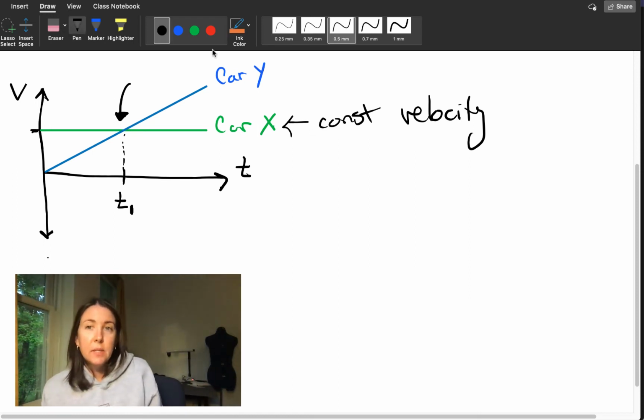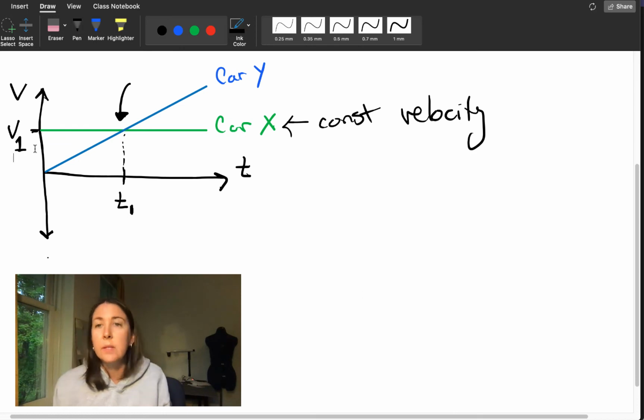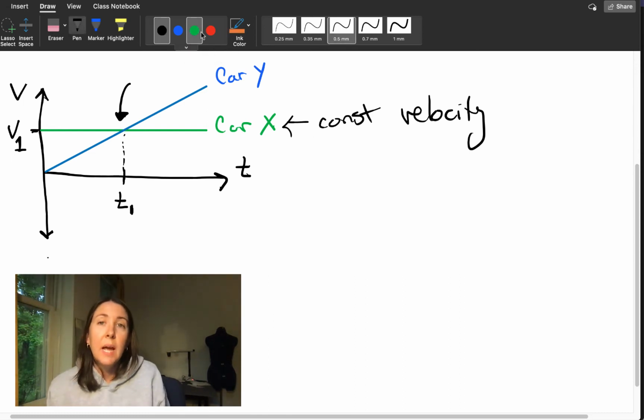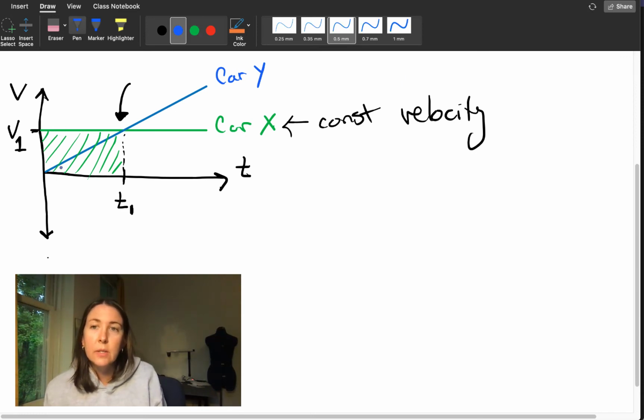So at this spot where they intersect, that's just at the time T1, they both have the same velocity. Let's call it V1. So at T1, they have the same velocity, but have they gone the same distance, or do they have the same displacement? And so to think about that, we need to look at the area under the curve. And so at this T1 time, car X has a greater displacement than car Y.